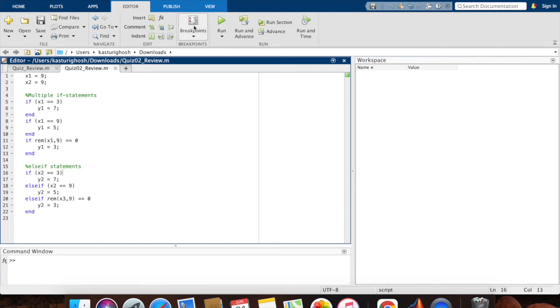So let's check if I was right. I'm going to run my code. Yes, my y1 equals 3 and my y2 equals 5. Although they are really similar statements, they have the same conditions, they have the same actions, my output will change depending on what kind of if statements I use. This is a really important question and you should definitely understand how different if statements work before the quiz.